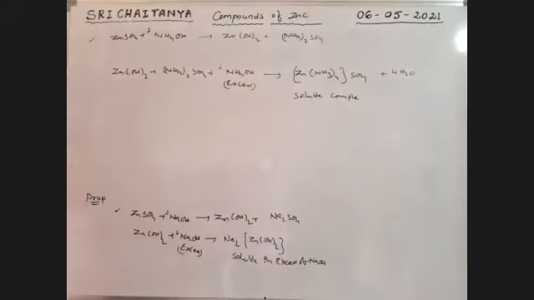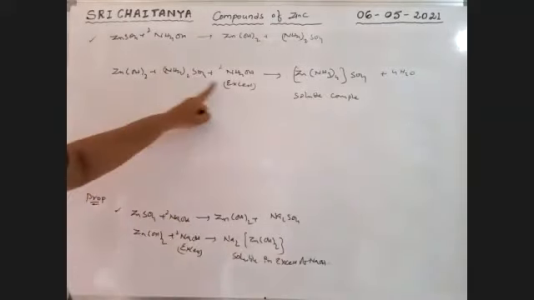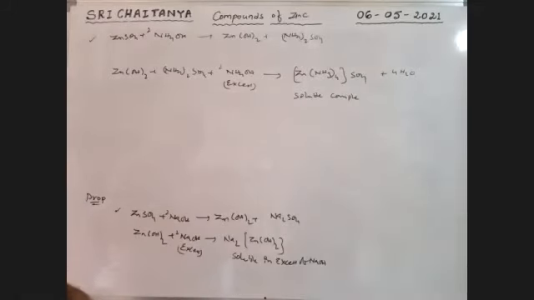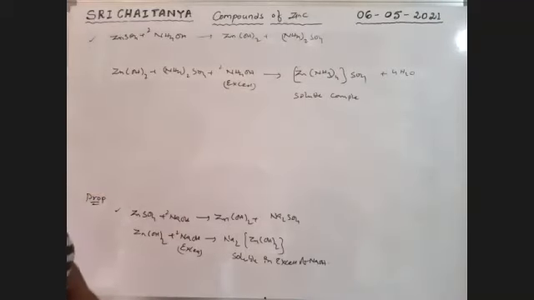That means the zinc salt, Zn2+ ions, with NaOH gives a soluble complex, and with NH4OH also gives a soluble complex. So zinc is almost the only metal which is soluble in both excess NH4OH and excess NaOH. Note down that point, very, very important.